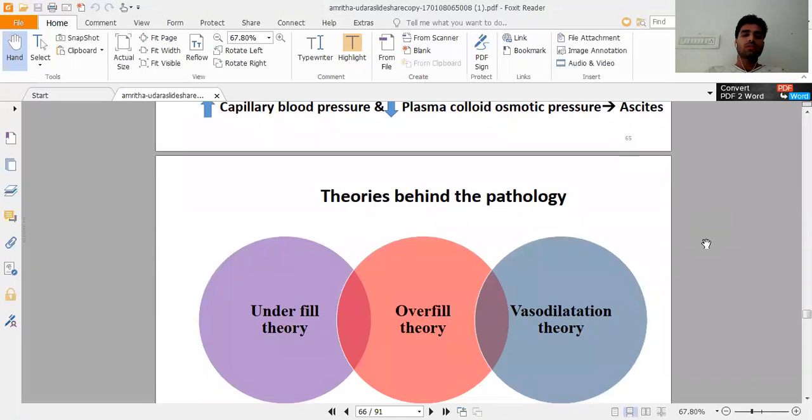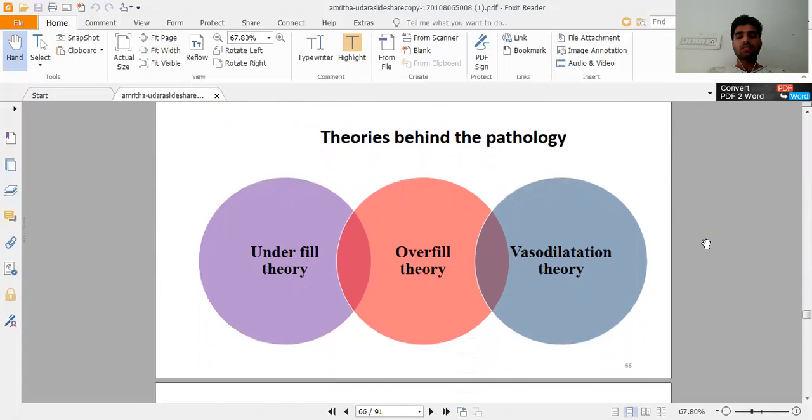There are three theories to explain the pathology of ascites. One is the underfilled theory, the second is the overfilled theory, and the third is the vasodilation theory.